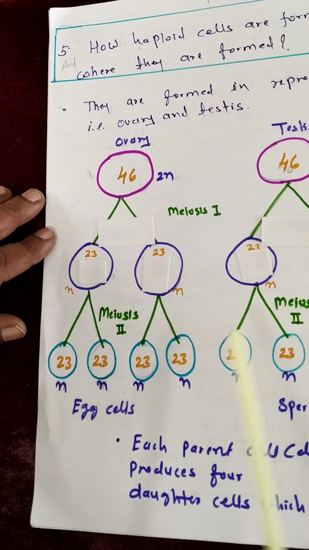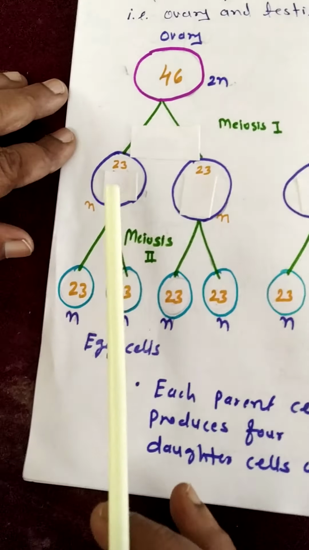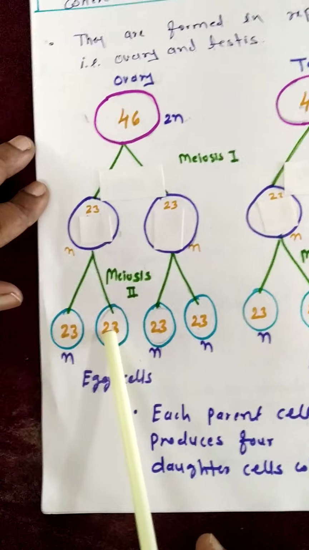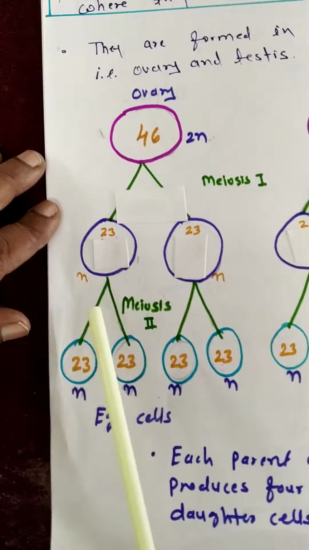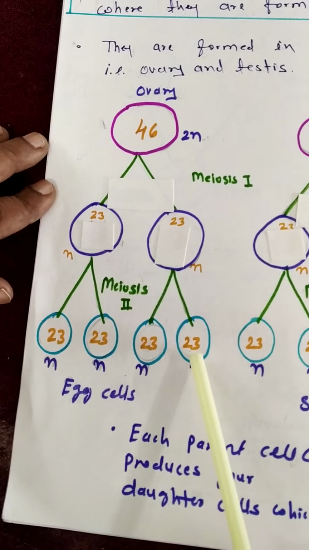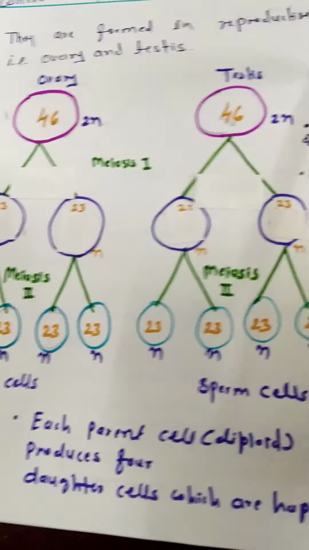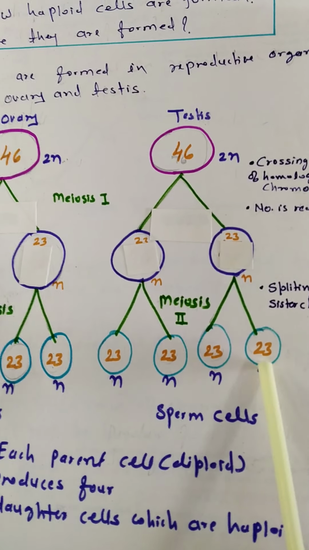What happens here? The splitting of sister chromatids. As we learned in the previous video, what is a sister chromatid? The sister chromatids in a chromosome get separated, and in this way from a single daughter cell again 2 daughter cells are formed. So in the whole process of meiosis 1 and meiosis 2, from one parent cell 4 haploid germ cells are formed. 4 egg cells are formed, and in a similar way in the father, from the parent cell 4 haploid sperm cells are formed.